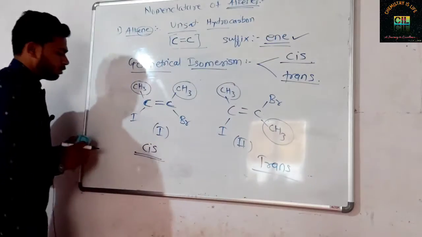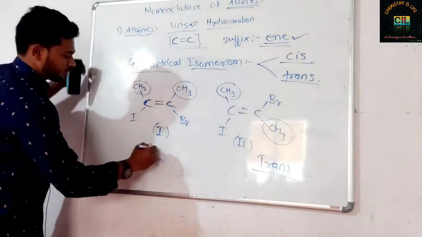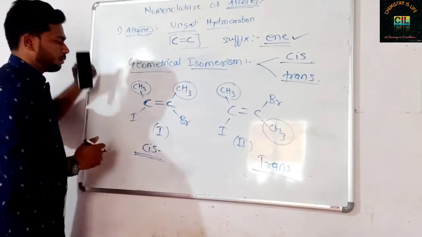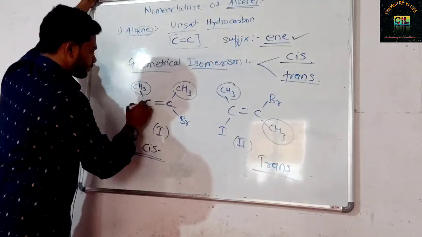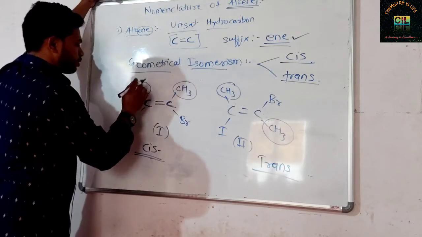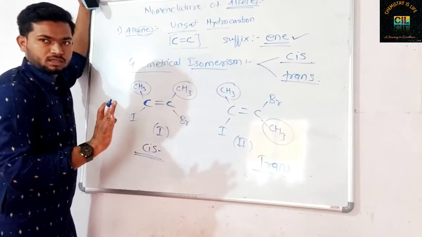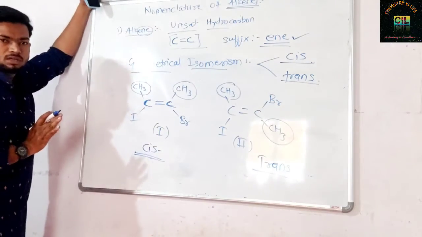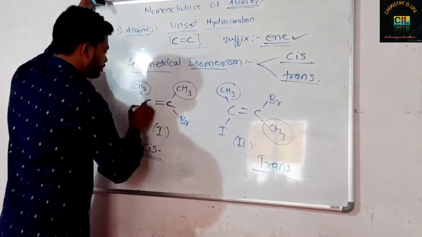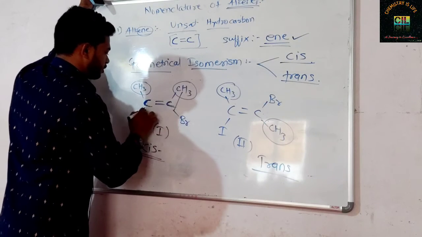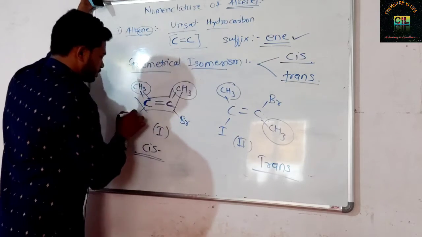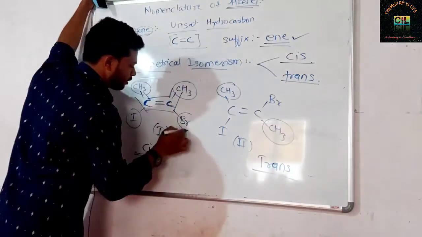Let's see what its name will be. Here you should mention the cis also. Now mention the name. A carbon-carbon double bond is there, so select the longest chain. The rule says to select the longest chain: 1, 2, 3, 4. It is a 4 carbon chain. Now this will be your longest chain. Now the substituents attached are two: one is iodine, the other is bromine.